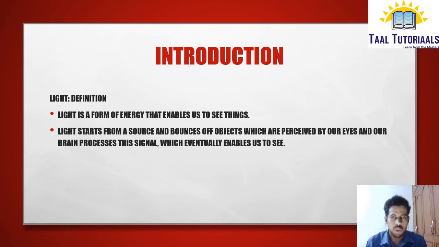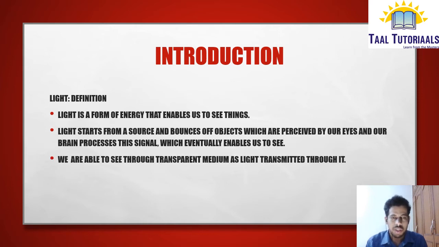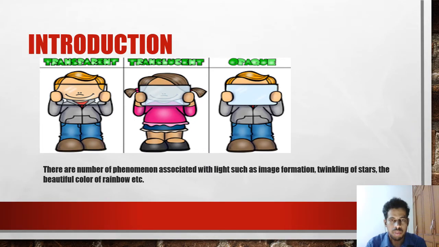So light starts from source and bounces off objects, which makes the things visible to us. Okay, but light itself is invisible, but it makes the things visible. That is the specialty of light. Next, we are able to see through transparent medium as light is transmitted through it. I think you already learned what is transparent medium. So based on the transparency, there are three types of objects: transparent, translucent and opaque objects. Transparent objects allow all the light to pass through it. Translucent object allows only a part of light to pass through it, and opaque objects will not allow any light